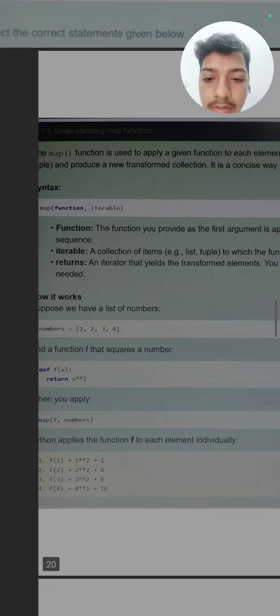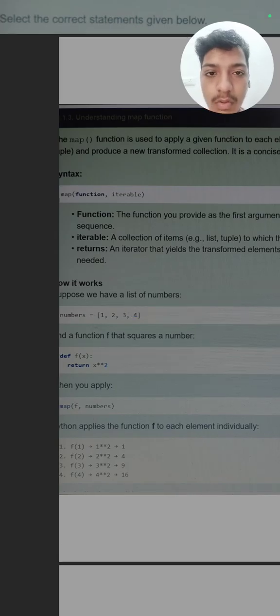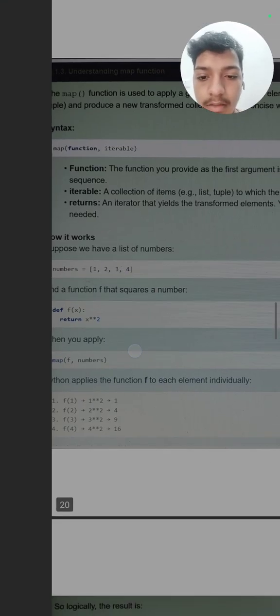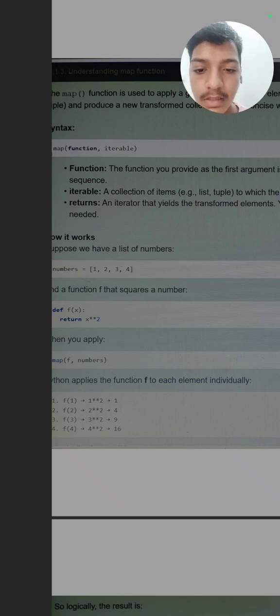So how does it work? First we have a list of numbers, like numbers equals 1, 2, 3, 4. Then we define a function f: define f x, return x double asterisk 2, which means x square.